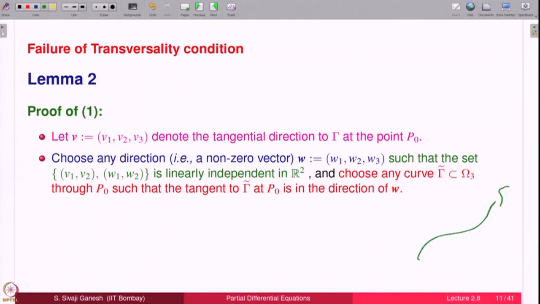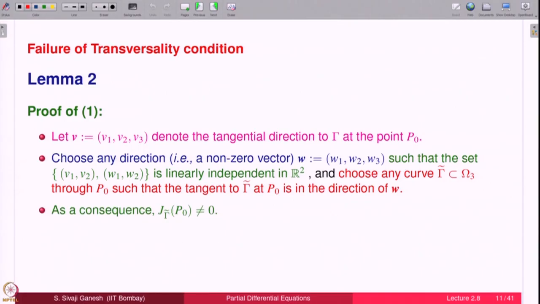You had a gamma, you had a point P0, and through P0 you fix a direction W and you take a line, that is it. A line passing through P0 with direction W is simply given by P0 plus some parameter alpha times W. This is the vector form of the line. So, of course, the tangent will be the direction W.